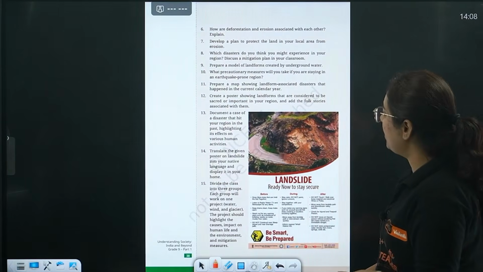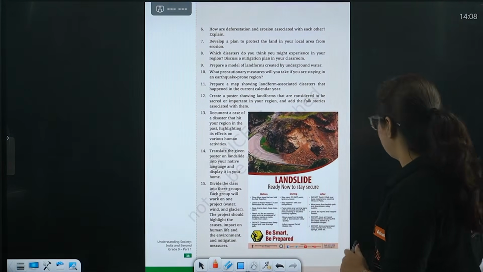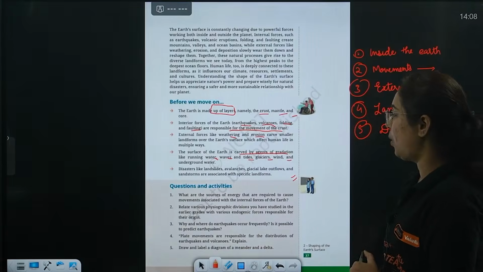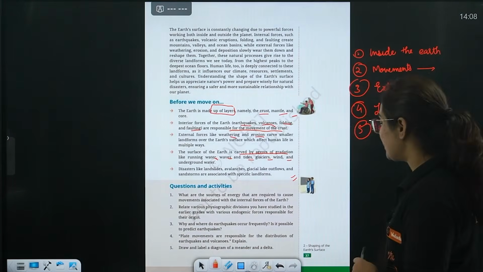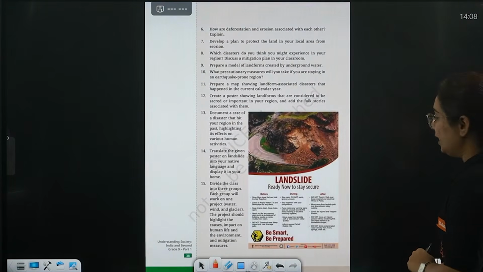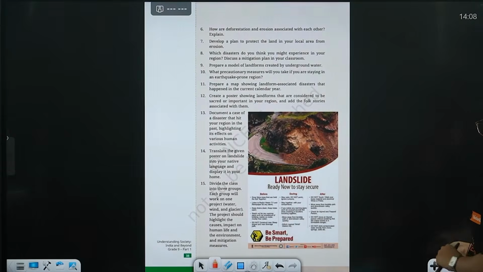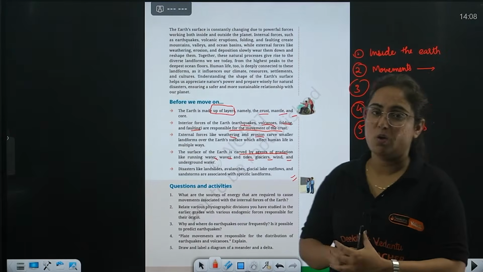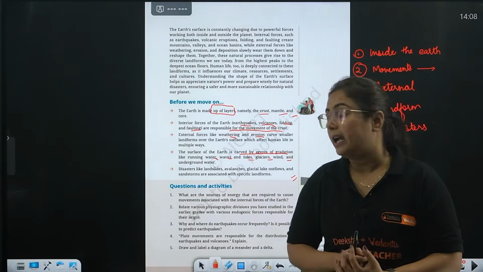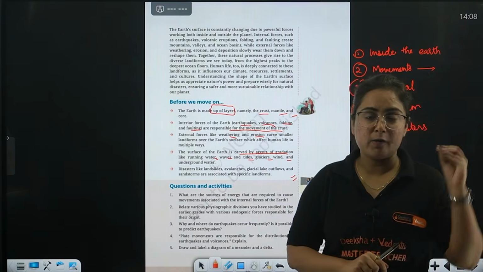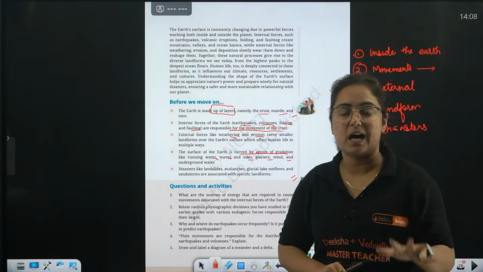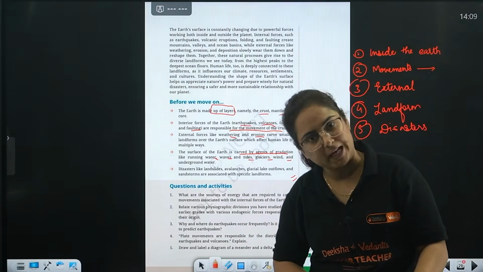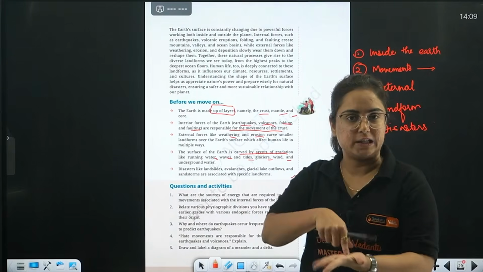Is the chapter over? Yes, the chapter is over, with some questions listed over here. These are the questions and activities added for you in the NCERT, and I hope that you are going to do them. Okay? I will just read the question and refer to what the answers are and what you have to write. The rest, you will be doing today.